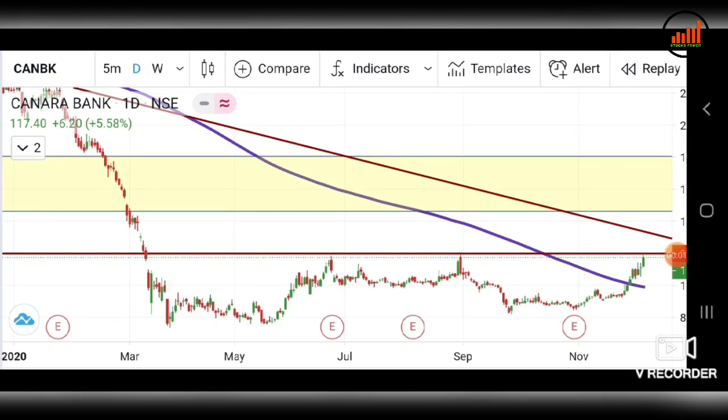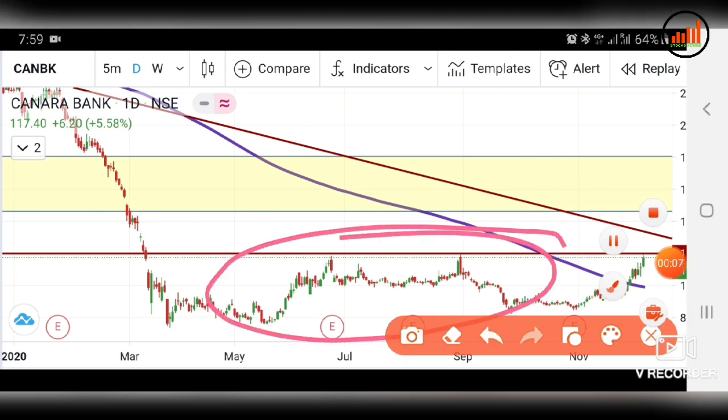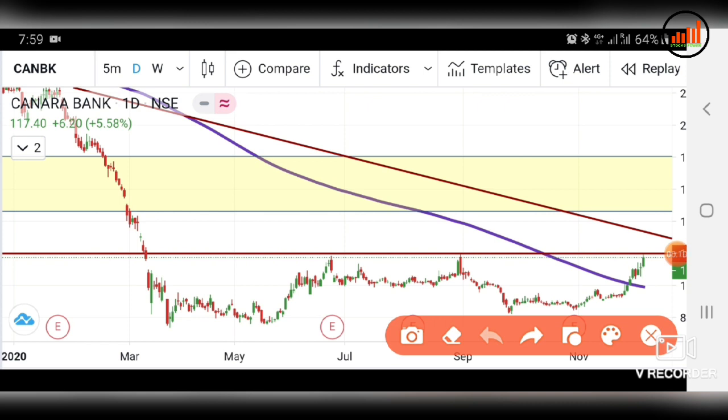This is the daily chart frame for Canara Bank. You all can see how Canara Bank is trading. After COVID-19, Canara Bank was trading in a consolidation zone. You all can see, it made one high, and it is taking resistance of that high.